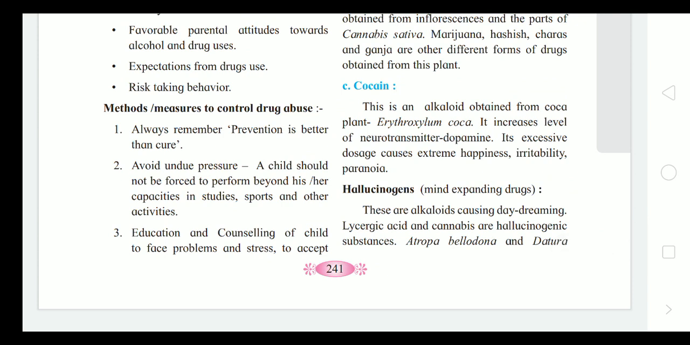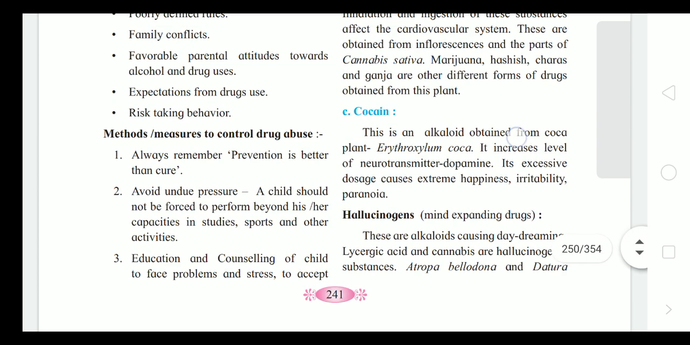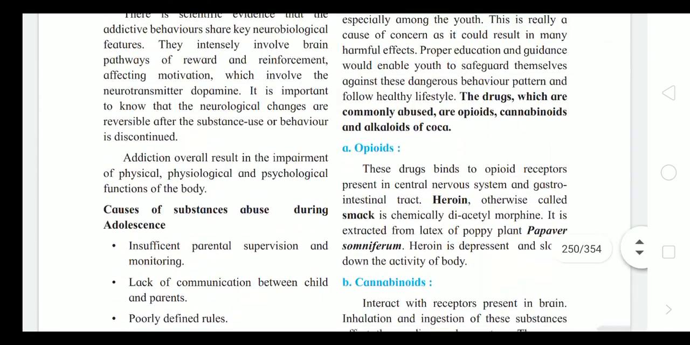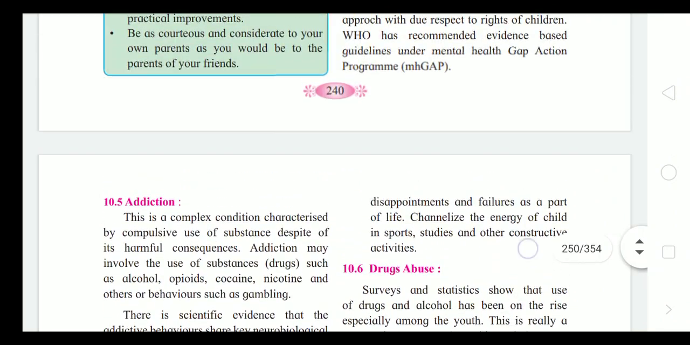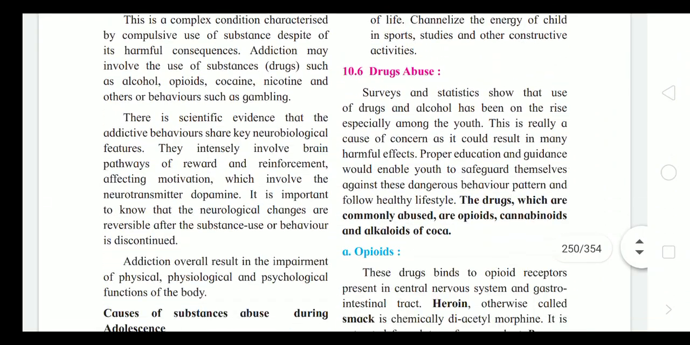Methods to control drug abuse. Prevention is better than cure, that we have to keep in our mind. A child should not be forced to perform beyond their capacities in studies. Education and counseling help the child face problems and accept things, disappointments, and failures.